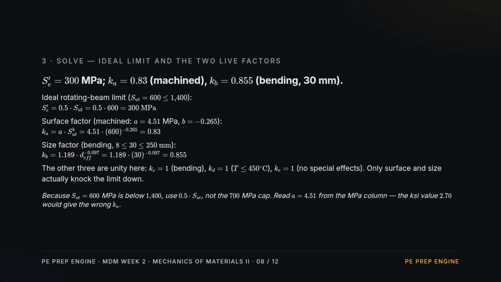Solve Part 1. The ideal limit and the 2 factors that actually move. The ultimate is below the cap, so the rotating beam limit is half of it. The machine surface factor comes from the table's megapascals row and lands near 0.83. The size factor for a 30mm shaft in bending comes from the power law, about 0.86. The load, temperature, and miscellaneous factors are all 1. Bending, room temperature, nothing special.